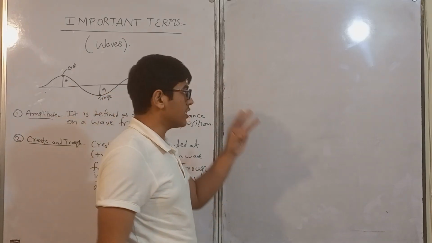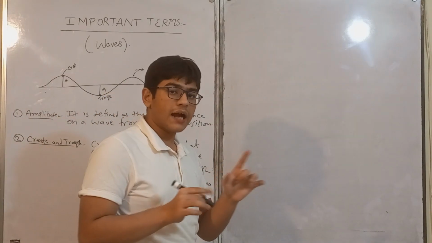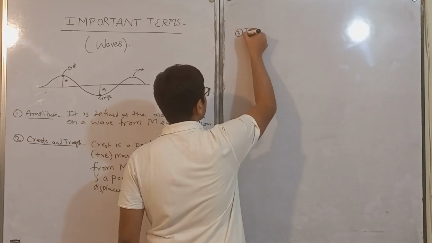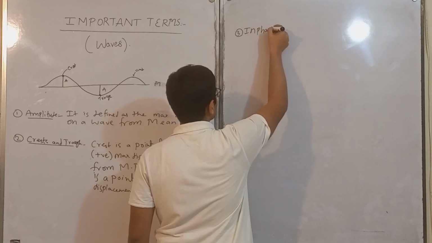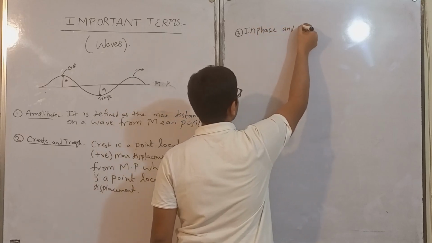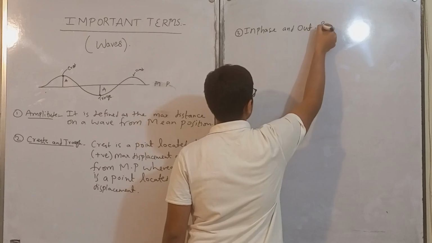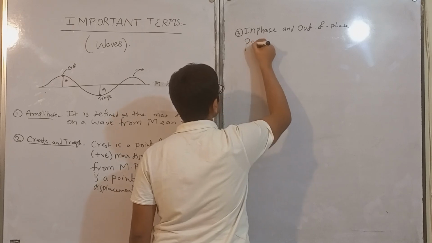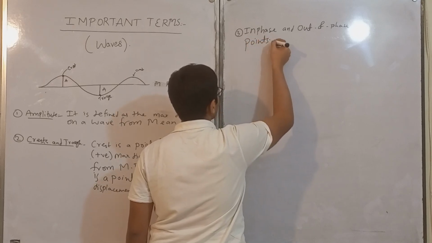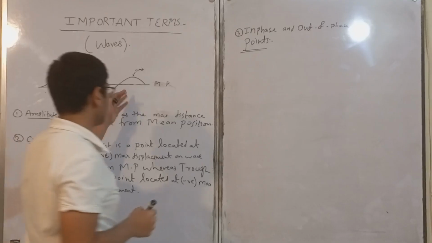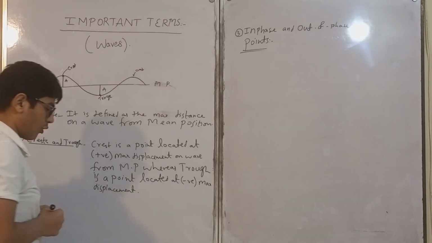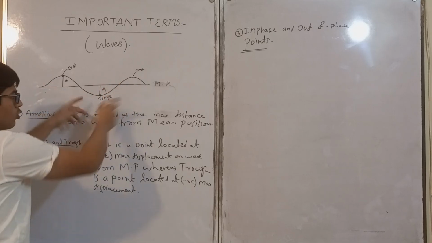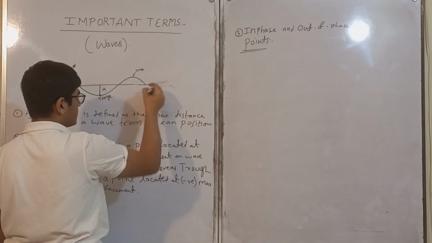So our third important terminology is in phase and out of phase points. Let's first understand on this diagram what is meant by in phase and out of phase point. If we discuss about two crests or two troughs, let me extend this diagram.